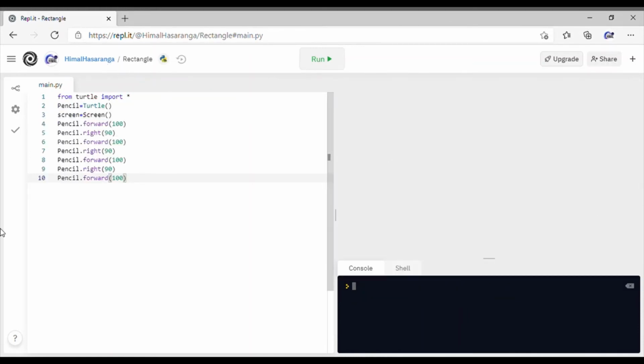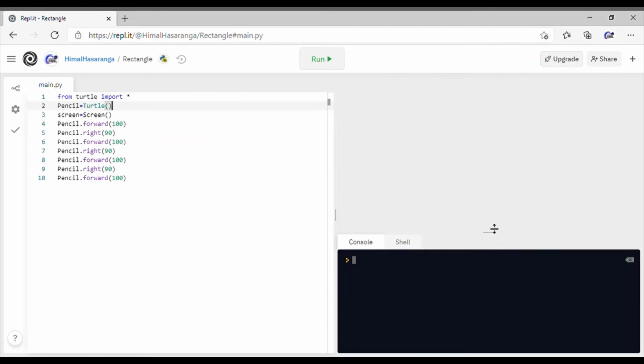Okay everyone, so we're back in the second one for today's video, which will be a code that will draw a square or a rectangle. It's totally up to you. So in this, what we're gonna do is, I have already written the code. I'm just gonna walk you through it.